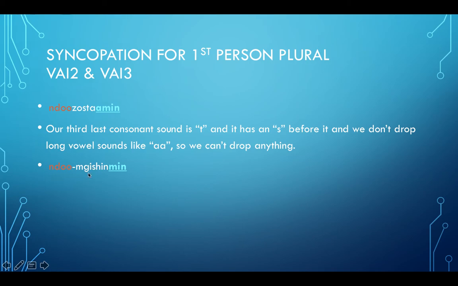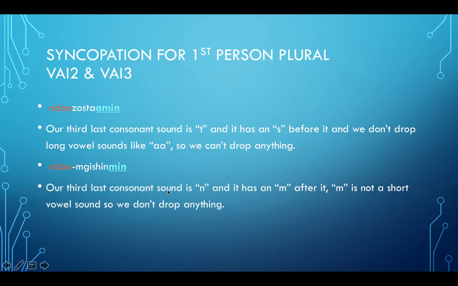Next we have Ndomgishinmin. Our third last consonant sound is N, and it has an M after it. M is not a short vowel sound, so we don't drop anything. So we got N is last, N is second last, and N is our third last one. So we have an I here, but an M here, so there's nothing to get rid of.